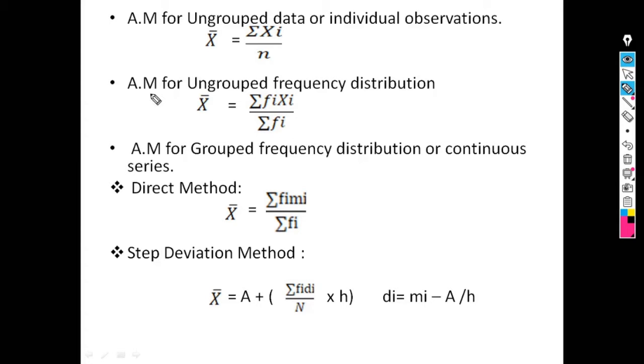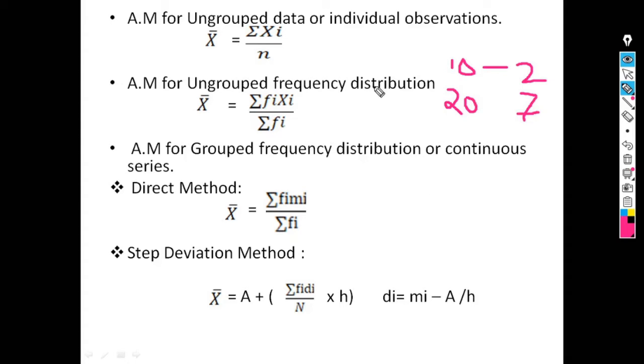Then arithmetic mean for ungrouped frequency distribution. Ungrouped frequency distribution means observations along with frequency, this type of data. Suppose the observation is 10, its frequency is 2. Then the next observation is 20, its frequency, suppose it is 7. This type of data is known as ungrouped frequency distribution.